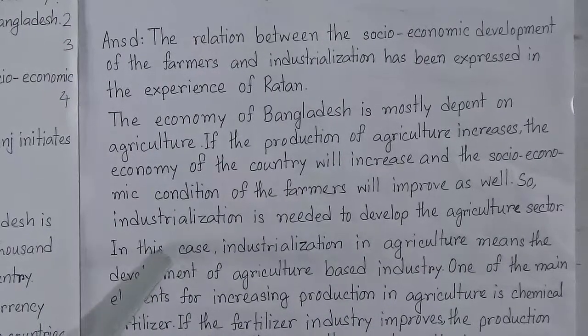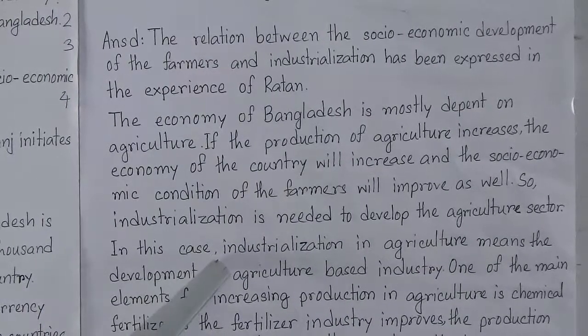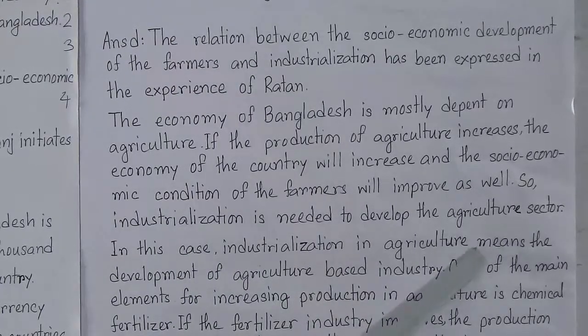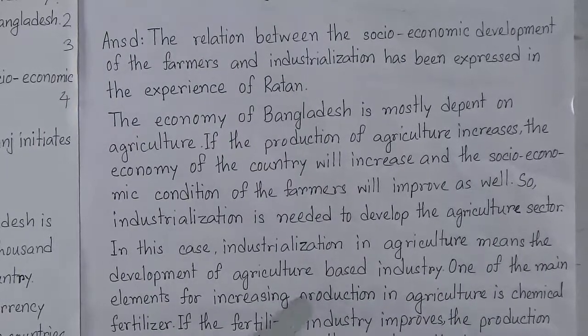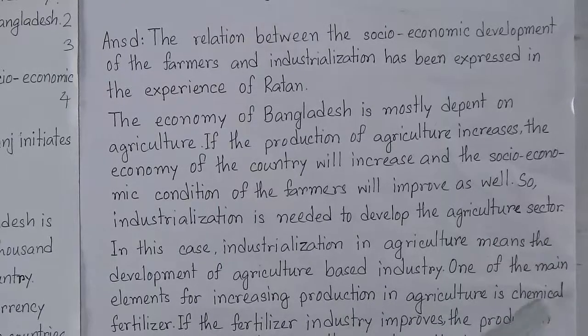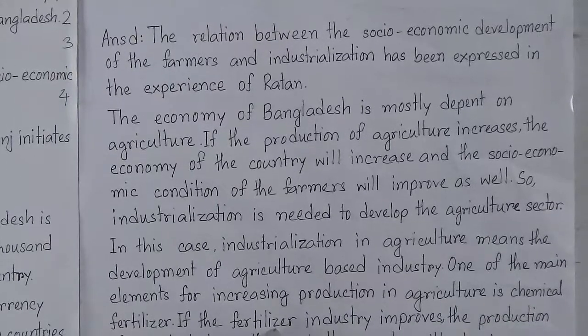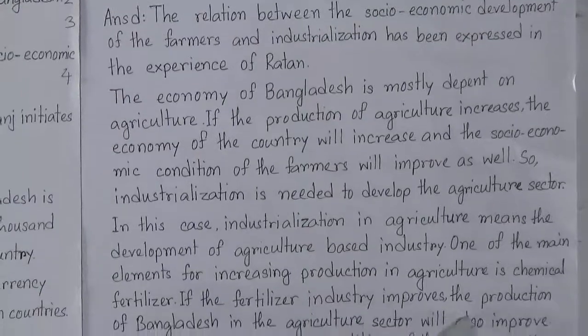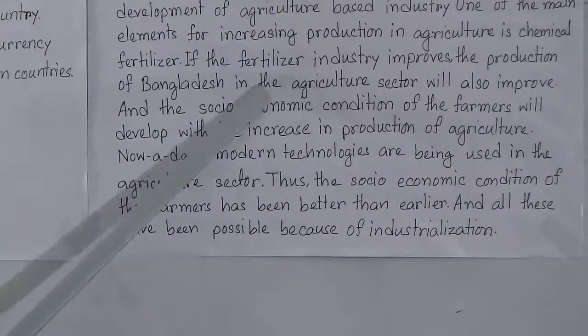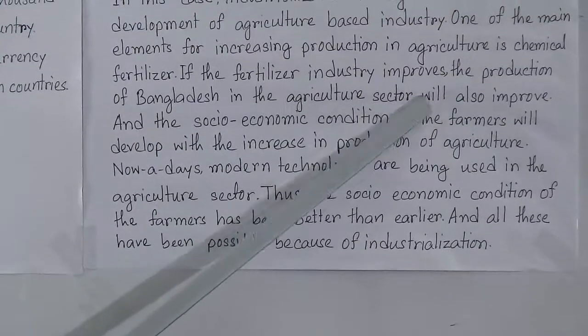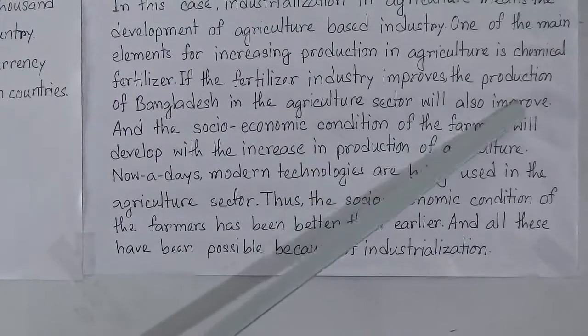And in this case, what will happen? Industrialization in agriculture means the development of agriculture based industry. One of the main elements for increasing production in agriculture is chemical fertilizer. If the fertilizer industry improves, the production of Bangladesh in the agriculture sector will also improve.